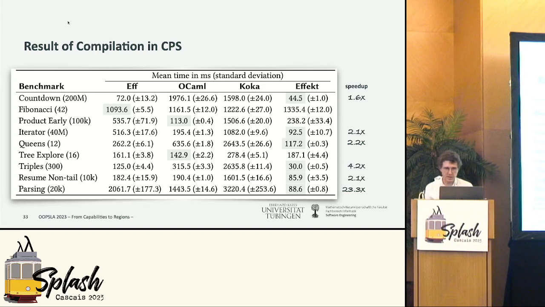So we compared against the F language, which performs some optimizations, OOPSLA, which has very good support for exceptions in particular, and the Koka language. And we could observe speedups from 1.6 to 23 times on community-maintained benchmarks. But we could also see some slowdowns. Two of these benchmarks, where we could see slowdowns, actually amount to the runtime difference of Milton, which we use to compile and run our programs, and OOPSLA. And the other one is just the reason that OOPSLA is very, very fast with respect to exceptions, and we couldn't beat that.